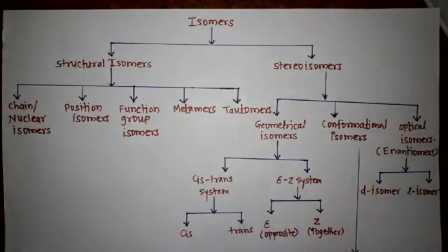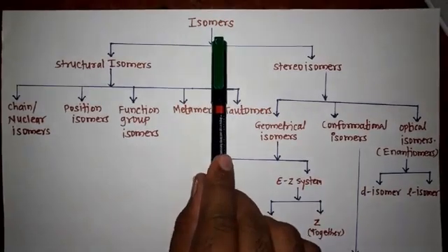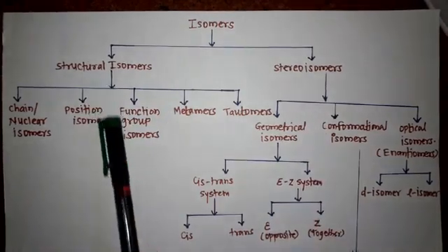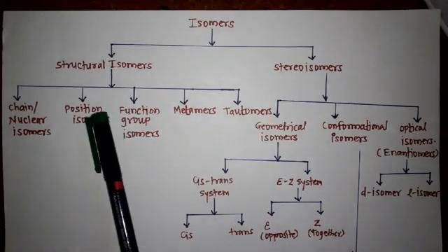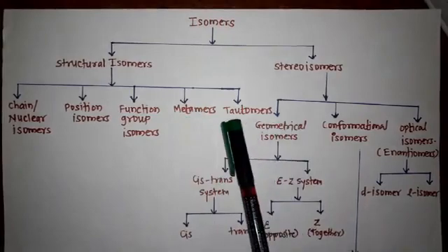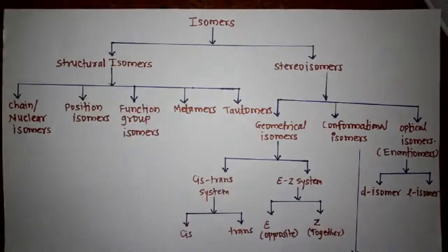This is the detailed classification of isomers, and we are very familiar with this classification or tree diagram. Isomers have two main types, structural isomers and stereoisomers. Structural isomers have these types: chain or nuclear isomer, position isomer, functional group isomers, metamers, tautomers. All these structural isomers we already studied in 11th standard.